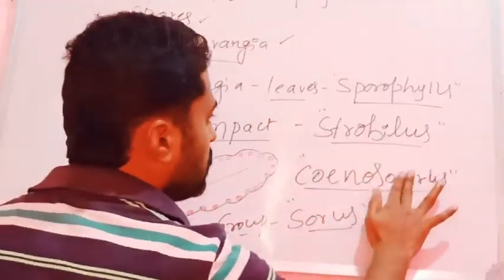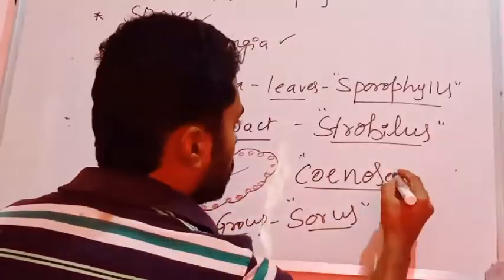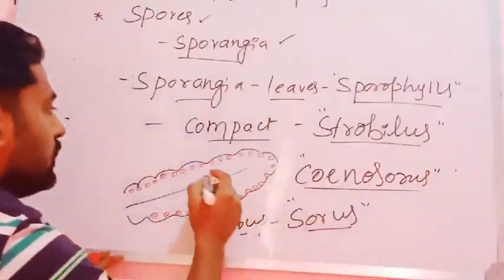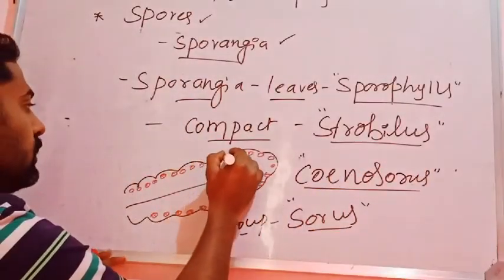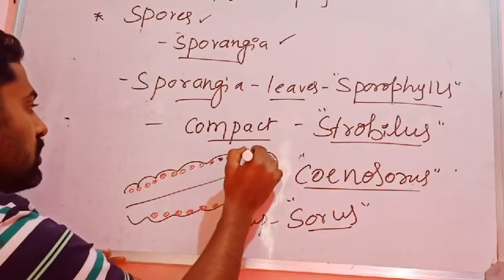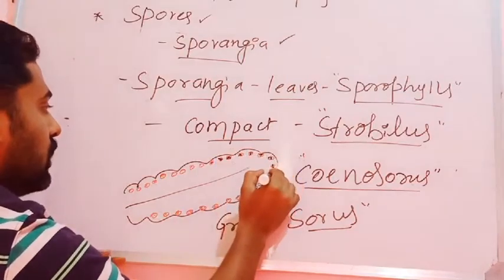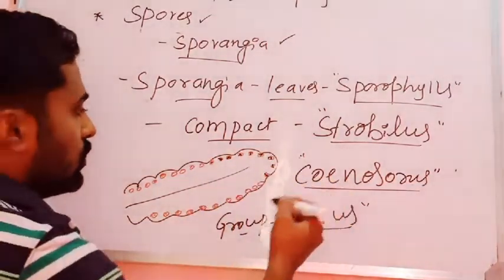Coenosorus condition. So where you can see many sporangia grouped together, that condition is called a sorus. Sorus is a group of sporangia, and when they are borne along the ventral side of the leaves, along the margin, that condition is known as the coenosorus condition.